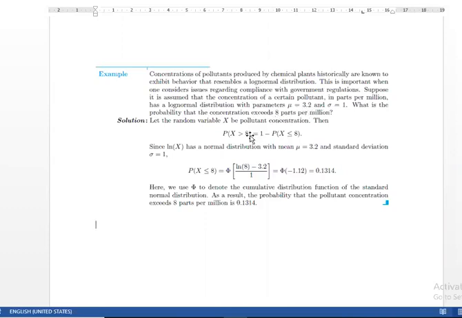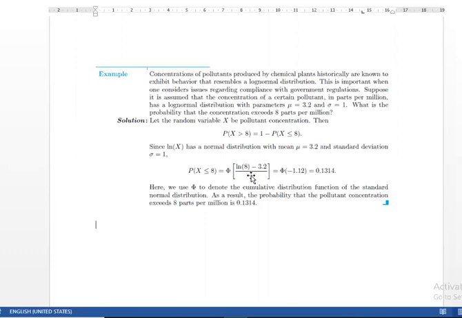So we will calculate the upper tail probability. You calculate the probability of x greater than 8, which is 1 minus the probability of x less than 8. We just find that value from the table to obtain the probability.